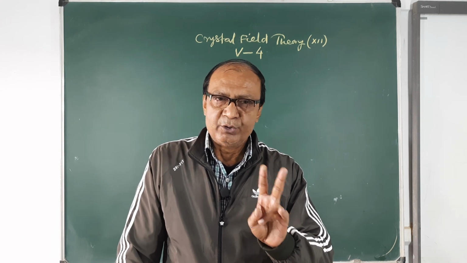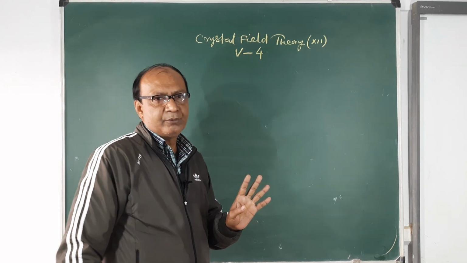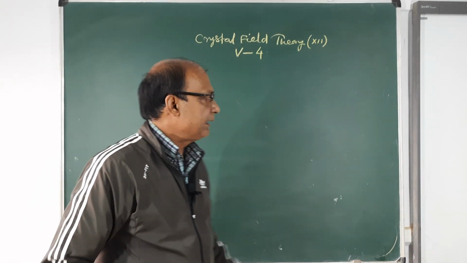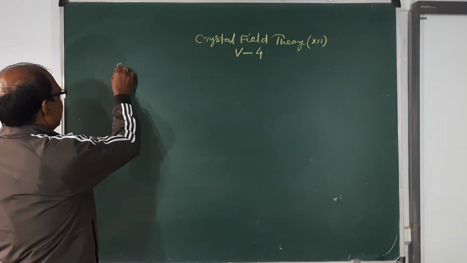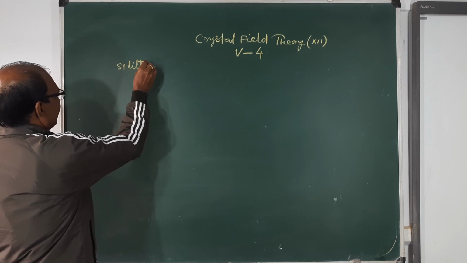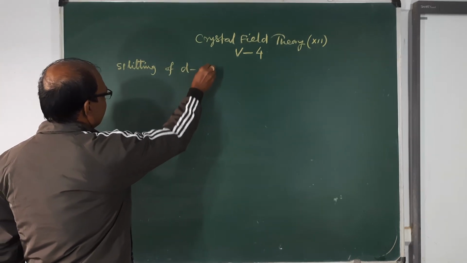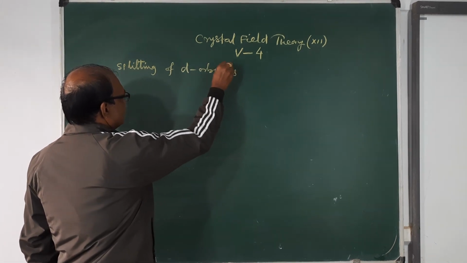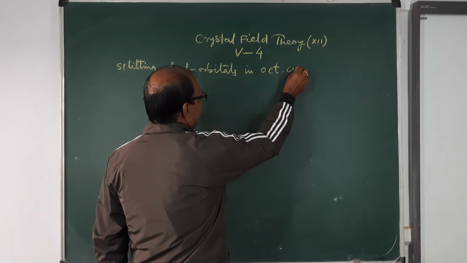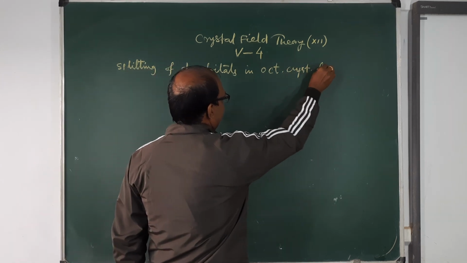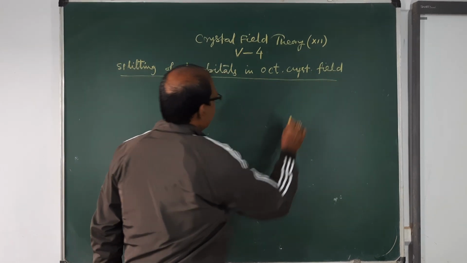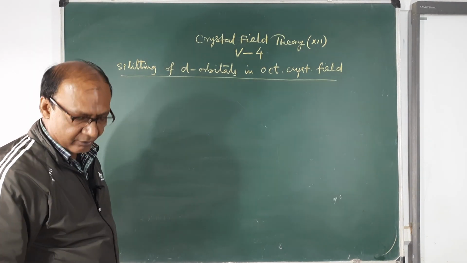First of all, I am giving you the diagram of the octahedral crystal field. So this is the first thing we are going to explain, the splitting of d orbitals in an octahedral crystal field.